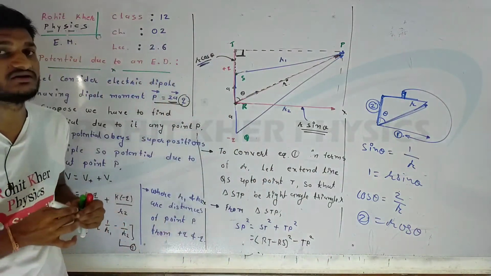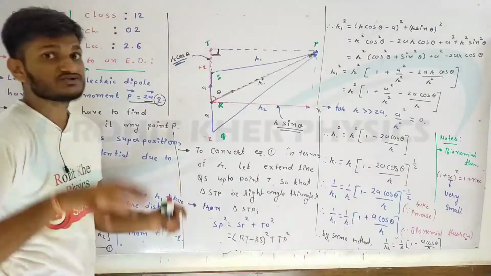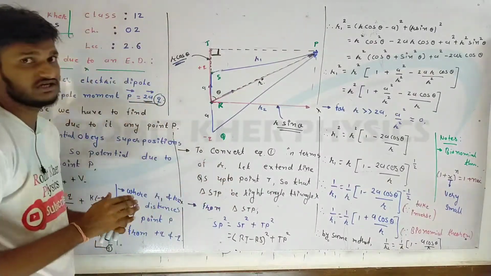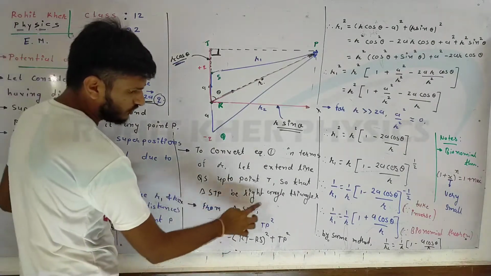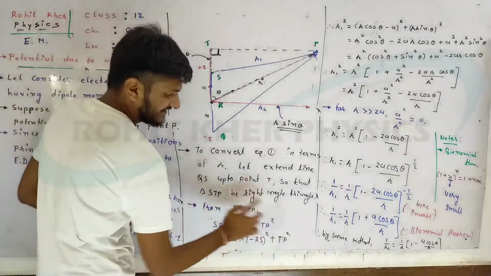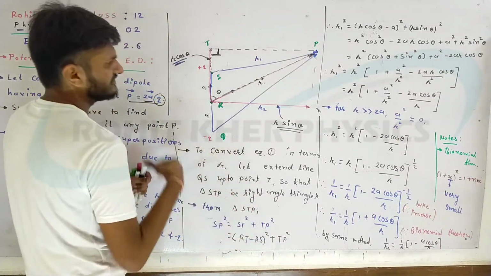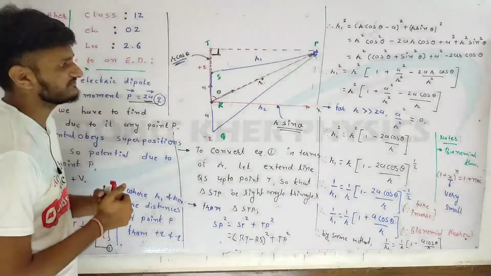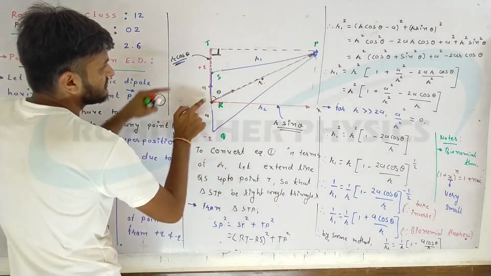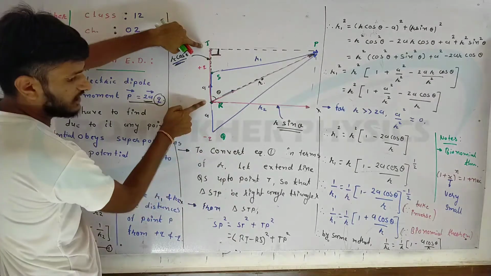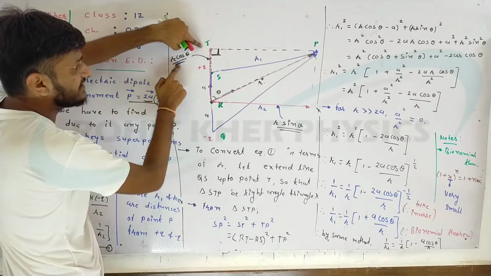So now the whole story is going to flow like this. In this Pythagoras theorem, we are going to put the value of all these RT, RS and TP. So RT, from this figure we can say RT is this much, which is R cos theta.